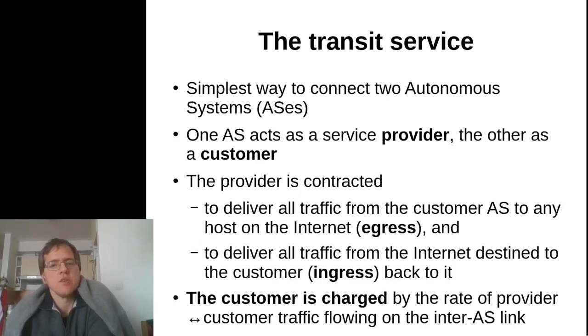So this is the egress service. And the other way around, the provider is also contracted to deliver all the traffic from the internet to the customer AS. So the backwards direction, the ingress direction, is also covered by this contract. In response, of course, for the connectivity to the rest of the internet, the customer is charged a monthly fee based on the rate of the provider-customer traffic flowing through the inter-AS link.